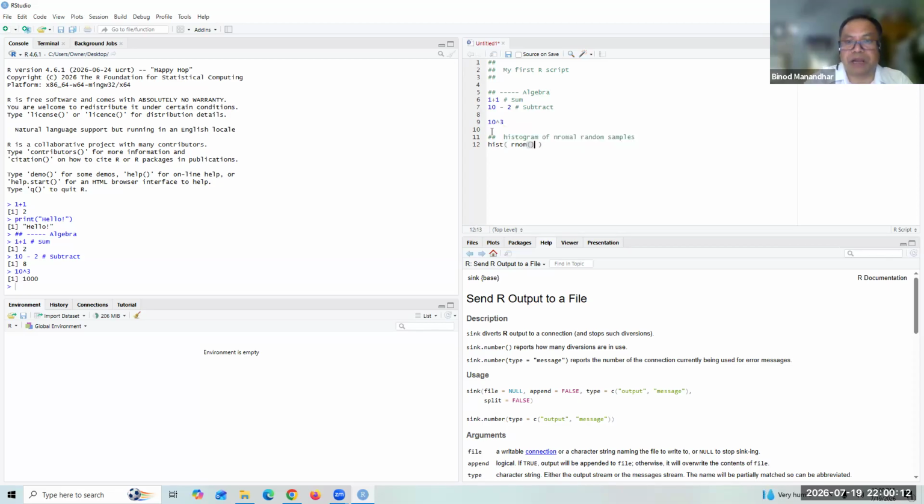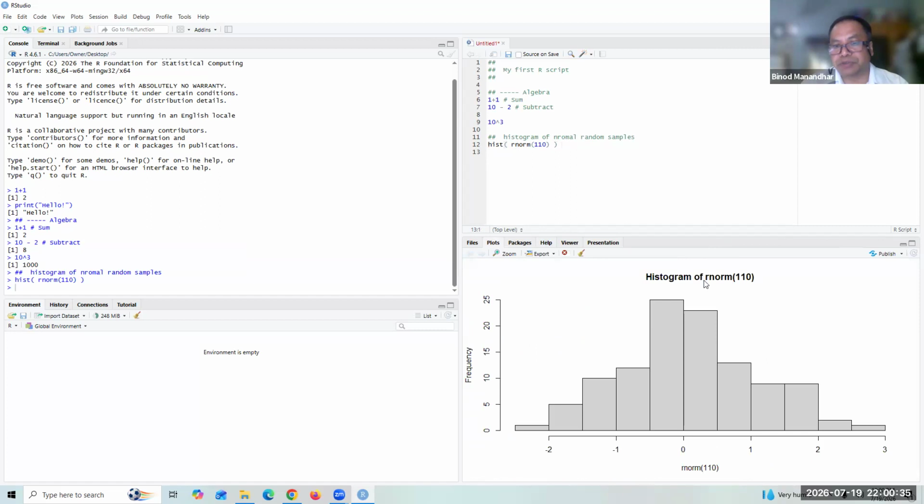rnorm will draw random numbers from the normal distribution, norm. And let's say you would like to draw 110, right? Now put the cursor somewhere in line number 12 here. Then you can click run here, or you can press Control Enter, and it will also run. Now it will show it here, the histogram. That's how RStudio runs here.